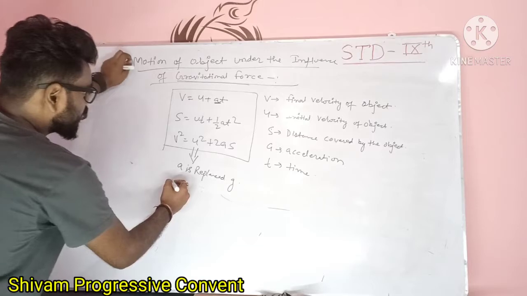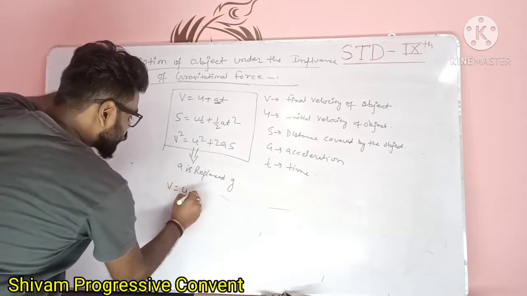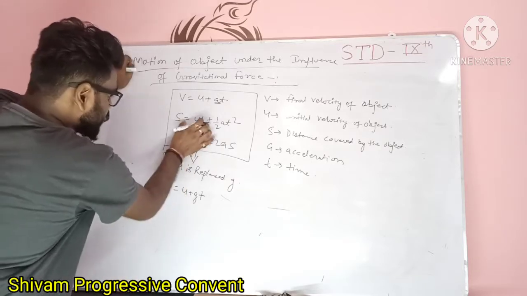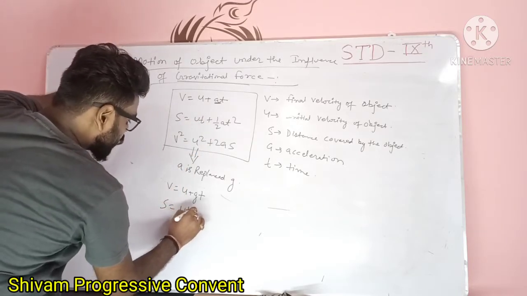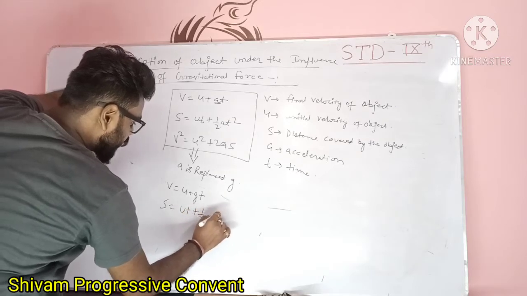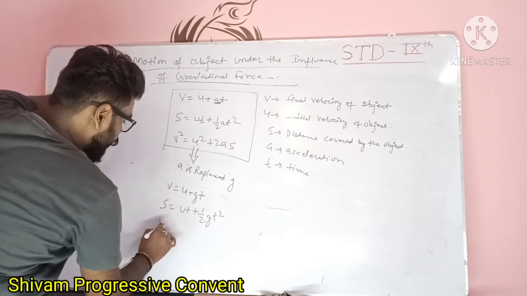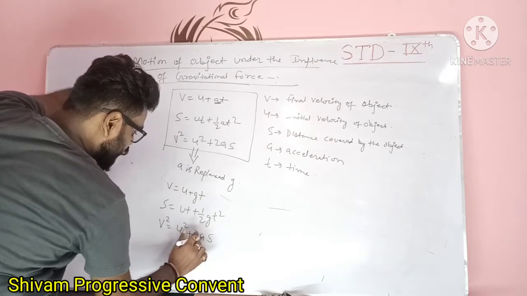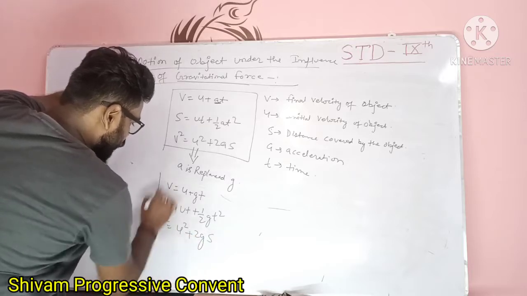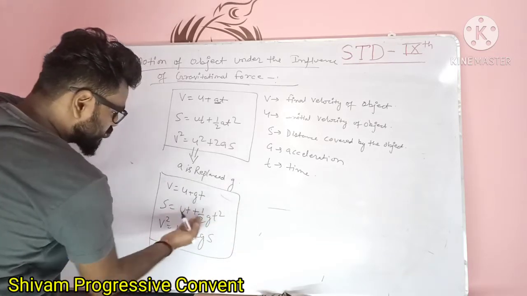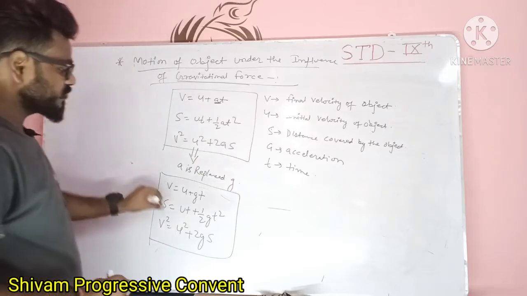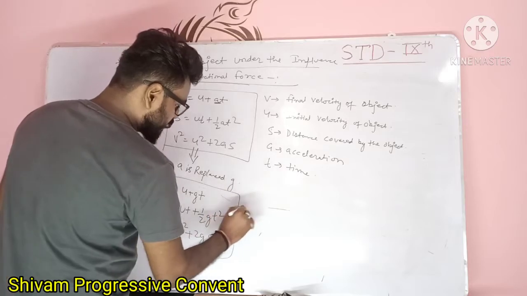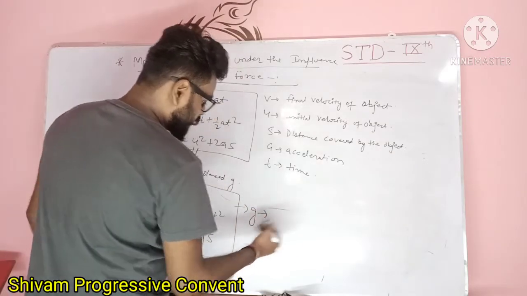Then your v is equal to u plus at becomes v is equal to u plus gt. This equation becomes s is equal to ut plus half gt square, and this equation becomes v square is equal to u square plus 2gs. a is replaced by g. Then your whole equation of motion becomes this new equation of motion under the influence of gravitational force. Your whole terminology remains the same, only here g is what I have discussed earlier.